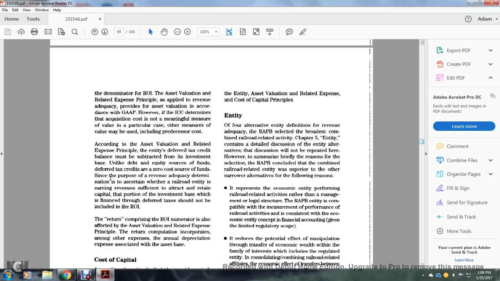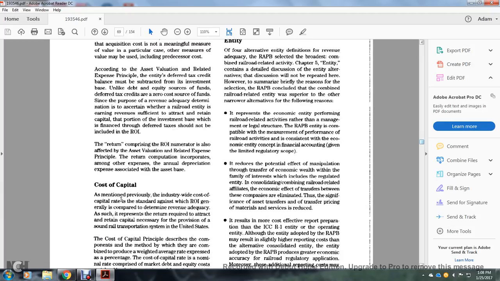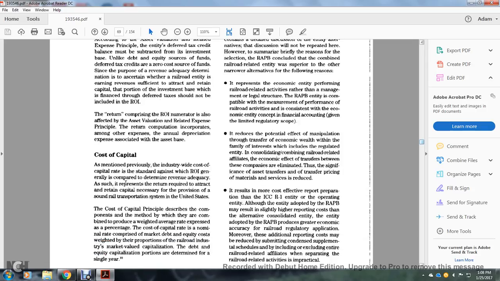According to the asset valuation and related expense principle, the deferred tax credit balance is best subtracted from the investment, unlike the debt and equity sources of funds. Deferred taxes are zero cost of funds. The purpose of the revenue adequacy determination is to assert whether railroad entities earn revenues sufficient to attract and retain the portion of the investment base financed with the deferred tax, which should not be included in the return on investment. The return computation, the return on investment numerator, is also affected by the asset valuation related expense principle. The return computation incorporates among the expenses the annual depreciation expense associated with the asset base.